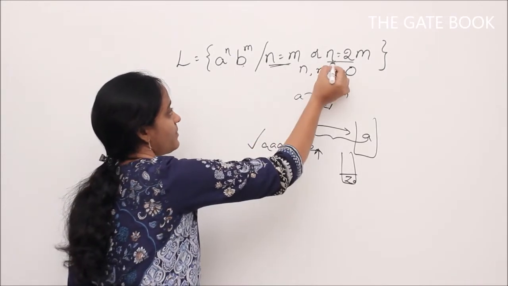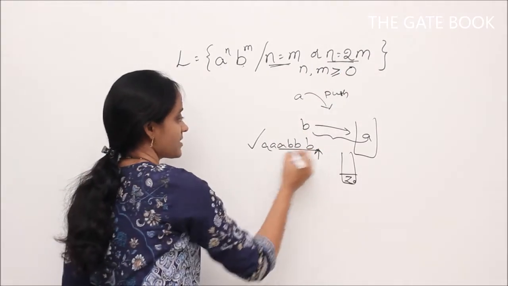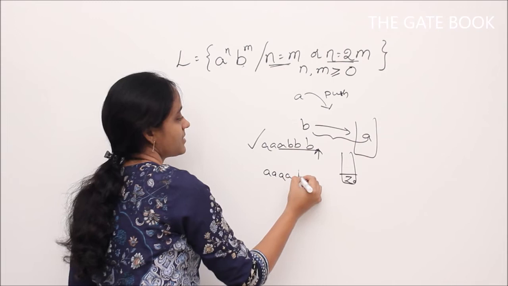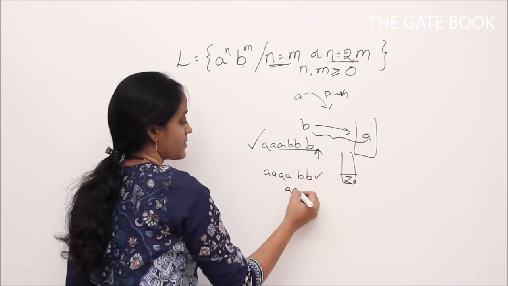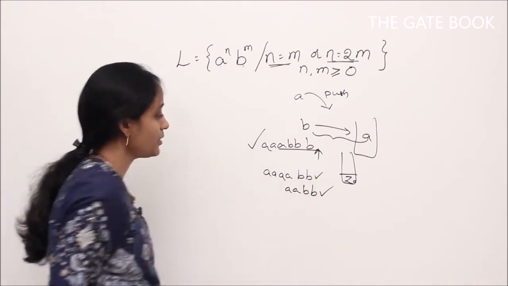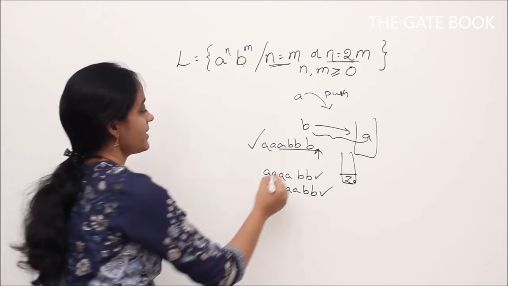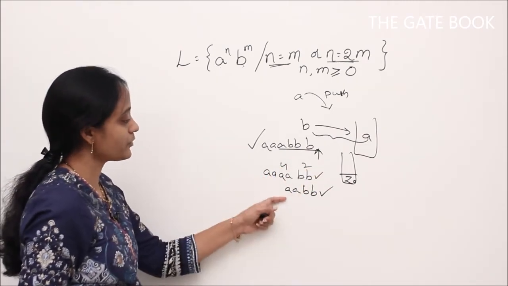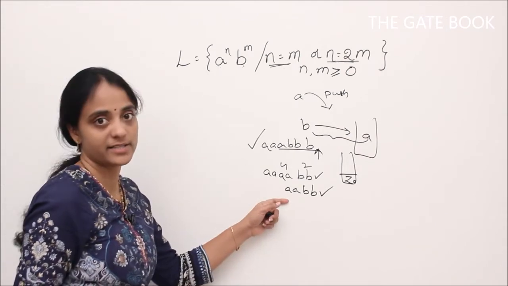But there are two conditions given. One is n equal to m or n can be 2m. That means this is also a valid string, or this is also a valid string, or this is also a valid string, right? So how do we check that? Here n is 4 and m is 2, so n equal to 2m. So how do we check whether any of these conditions are satisfied?